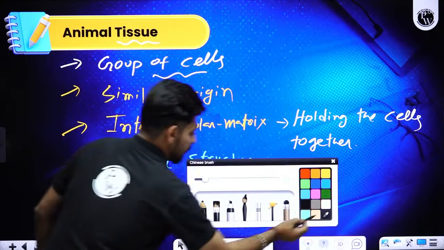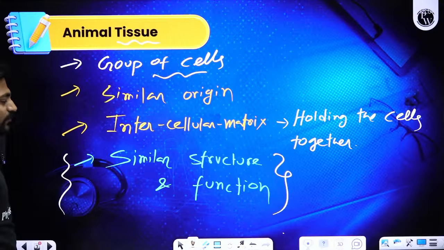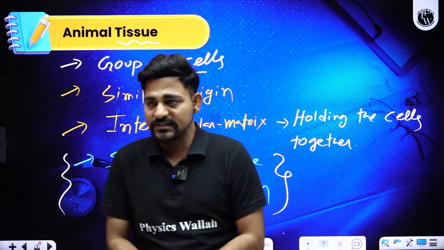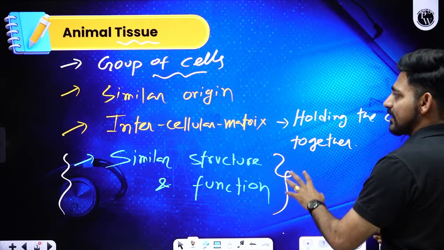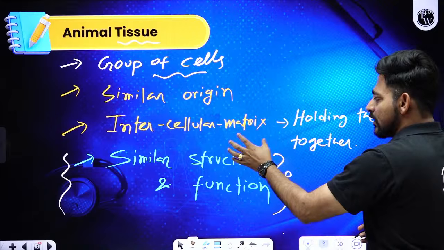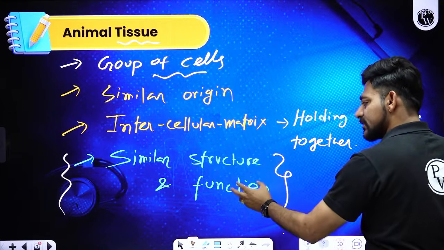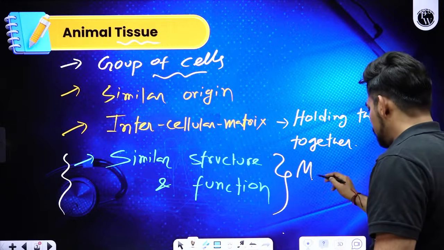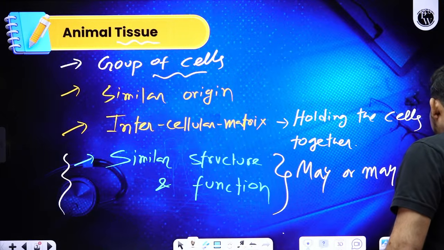Now this information about similar structure and similar function, they may or may not have. All the cells of a tissue may have similar structure and function, or may not have a similar structure or function. So this particular point is may or may not have.